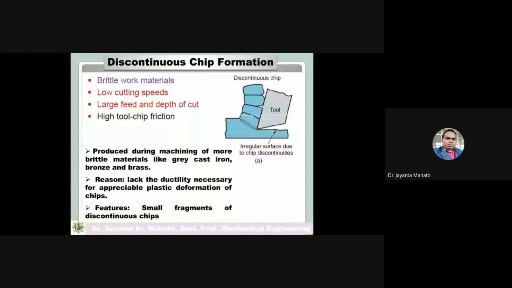Now what are the features of discontinuous type chips? These are small fragments of discontinuous chips, small parts like this.